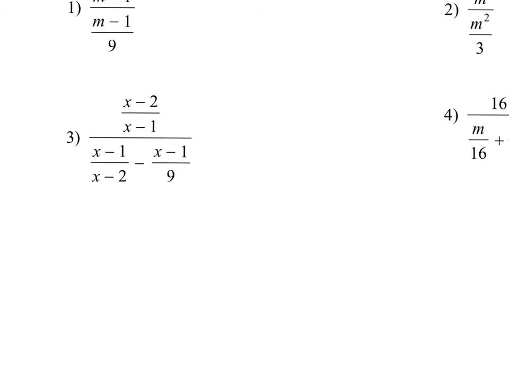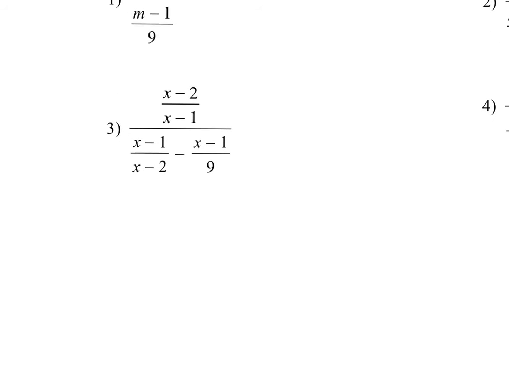Okay, number 3, we have a lot going on. So first I need to combine my denominator. So I need to get the denominators to be the same. So I need to multiply this one by 9 over 9 and this one by x minus 2 over x minus 2.